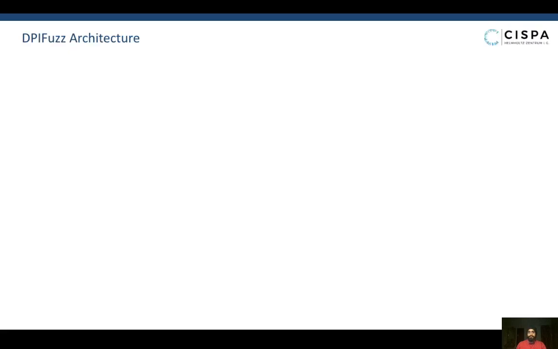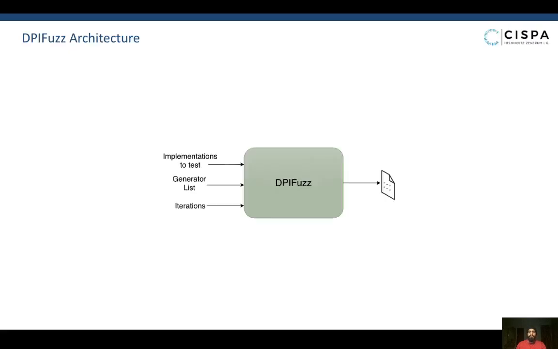Considering DPIFuzz to be a black box, we provide three inputs: server addresses of the implementations we want to test, the list of generators that we wish to use to generate sequences, the number of times we wish to use each generator in the list to generate sequences for each implementation.